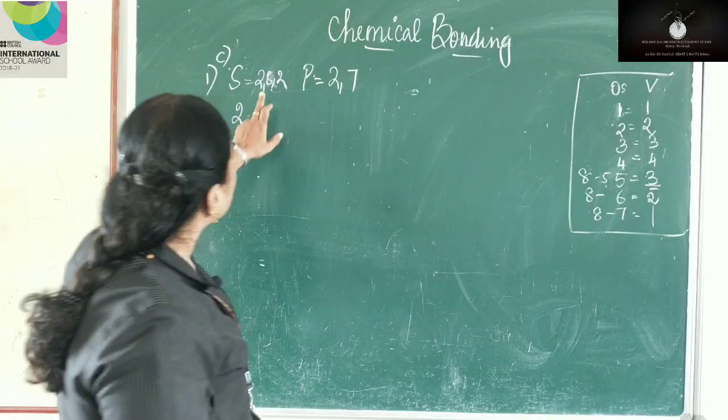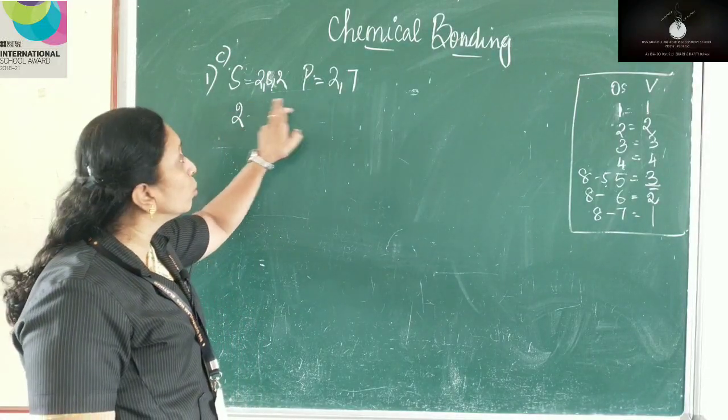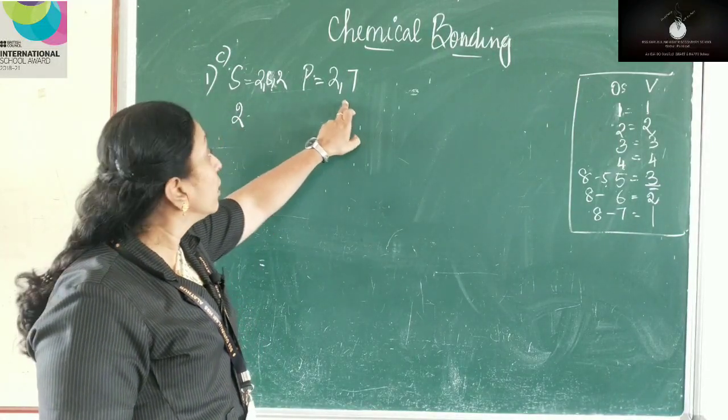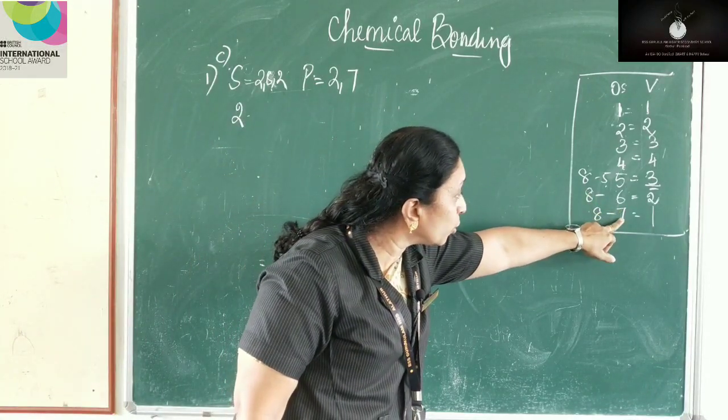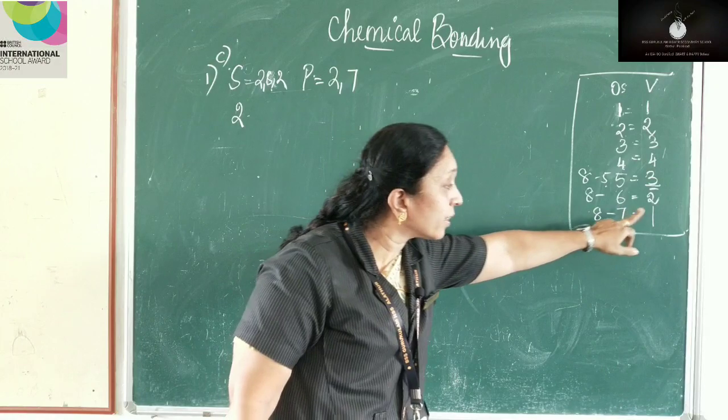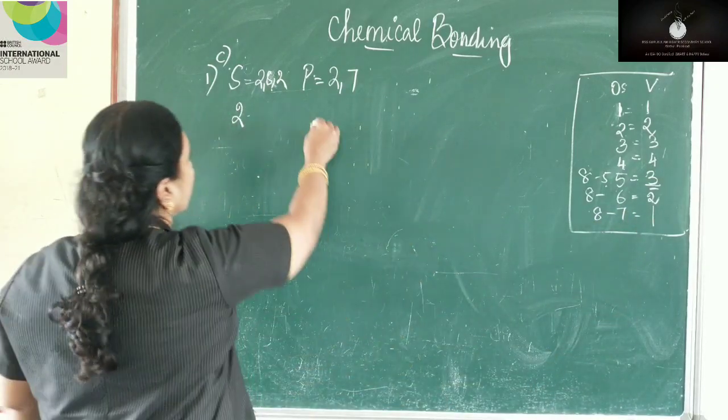Okay. So what is the valency of S here? 2. What is the valency of P here? P. Valency is 7. Outermost shell is 7. So 8 minus 7, 1 is the valency.